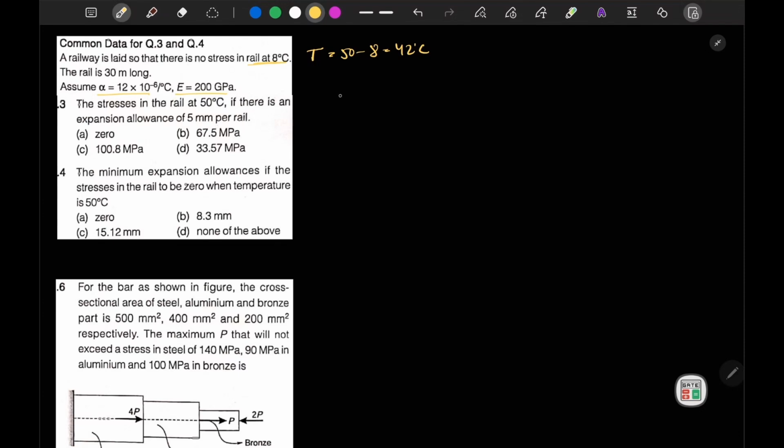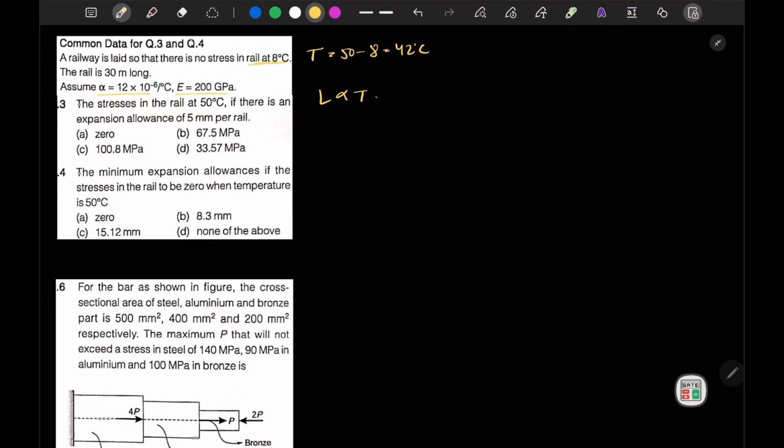Okay, so what is the actual expansion, how much expansion will happen, if it was free? L alpha delta T was the free expansion that was possible when your rail is allowed to expand freely.